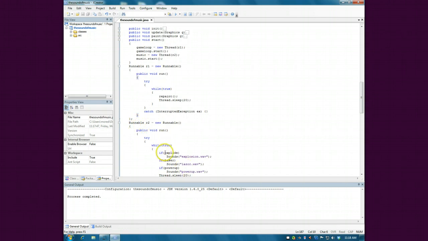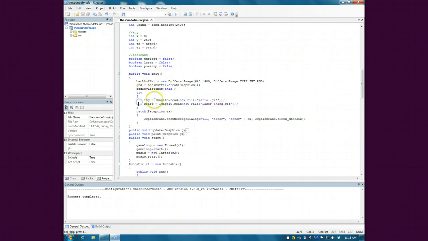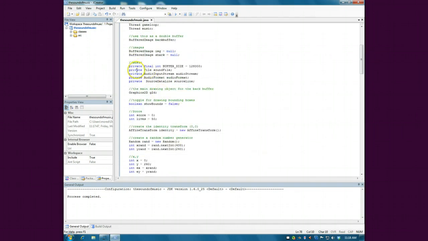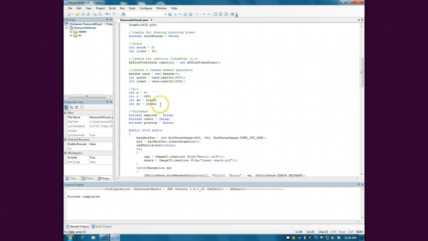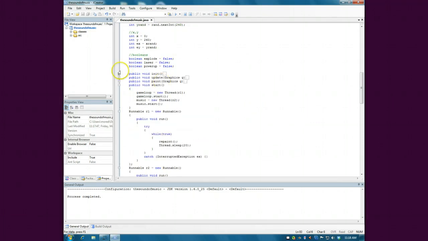That's it right there. I see it explodes sounds, explosion.wave. This is similar to jumping back up here. First it's going to do something similar to this. It's going to take the new file, which has been declared up here, file, sound file. That's going to be that, and it's taking that input of the explosion.wave, or in this case mario.gif, and it's going to run it. That's just to give you a comparison to what we saw earlier in the program, which, well, you didn't see in this presentation, but you saw in the other one.